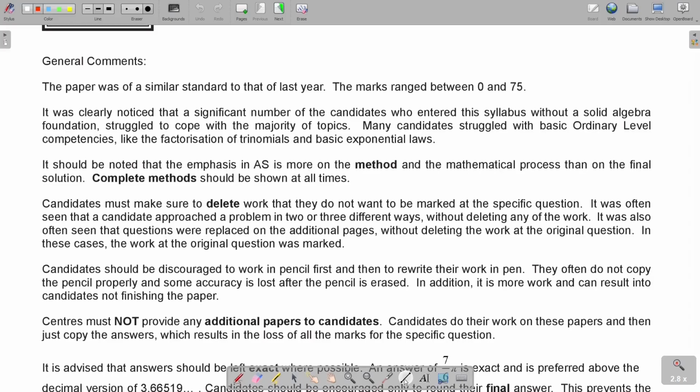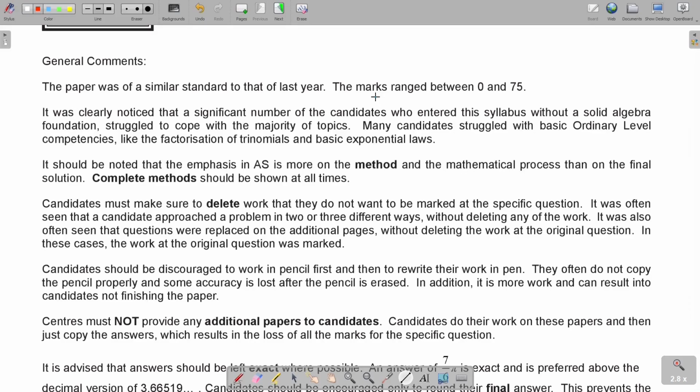Okay, so the paper was of similar standard to that of last year. The marks range between 0 and 75. It was clearly noticed that a significant number of candidates who entered this syllabus without a solid algebra foundation struggled to cope with the majority of topics.